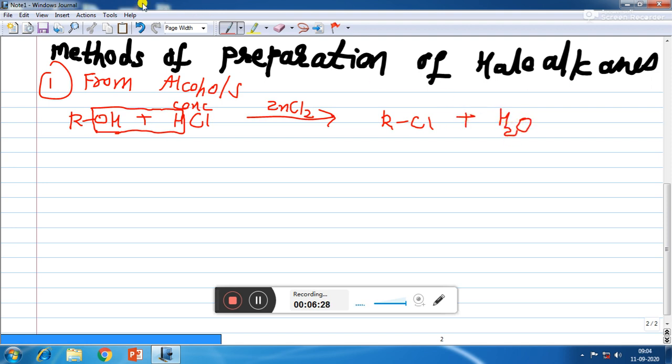Then the second method is by treating. Now in this first method, the reaction is fast with tertiary alcohol, slow with secondary alcohol, and very slow with primary alcohol. If tertiary alcohol is there, the reaction can be carried out at room temperature also, so it is very fast. While in secondary and primary alcohol, we have to heat it.